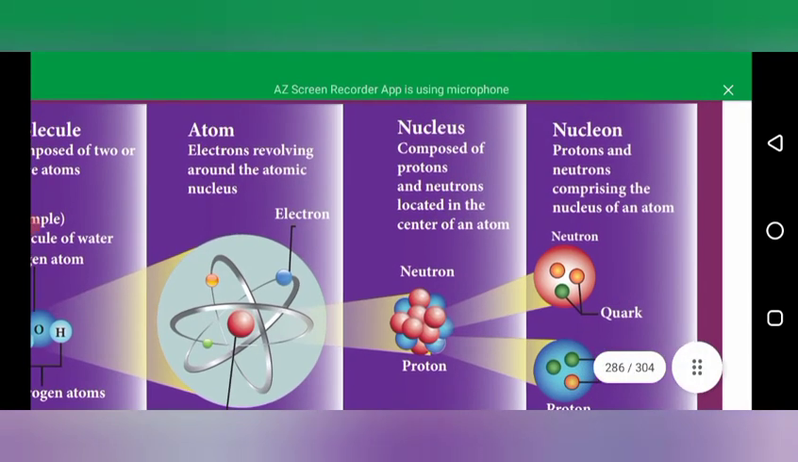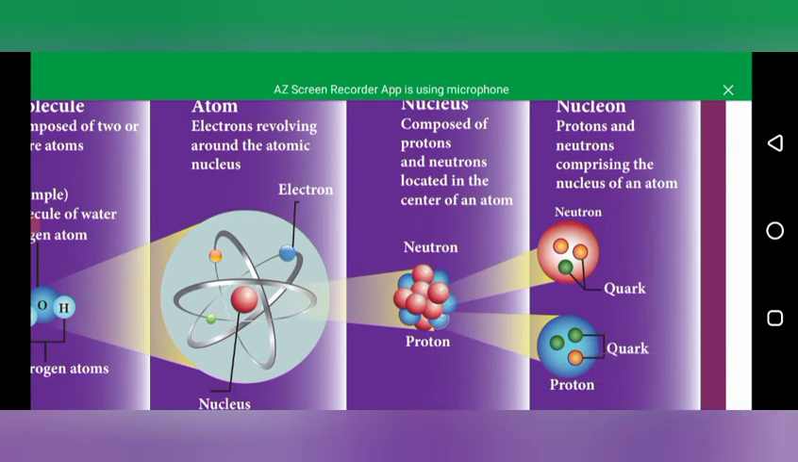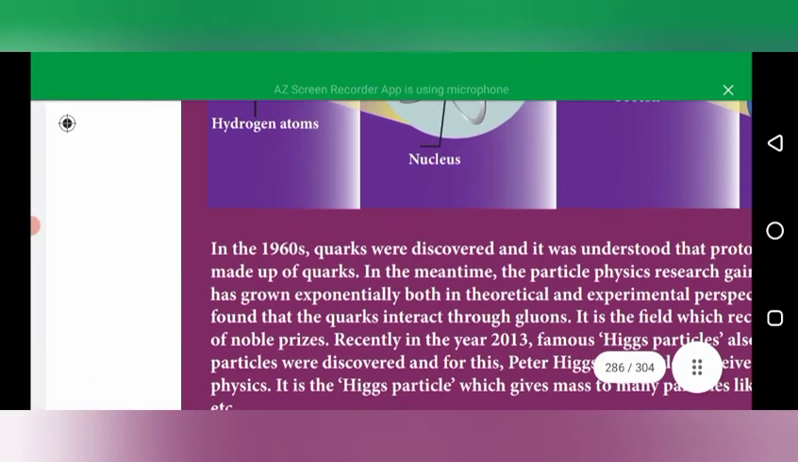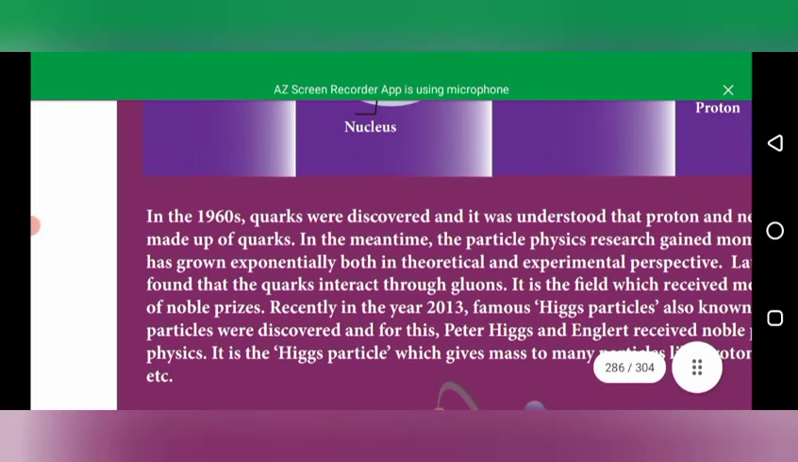And these protons and neutrons are composed of particles inside, which are called quarks. So the quarks are present inside the atomic particles, that is, inside neutrons and protons. The study of these quark particles is called particle physics.